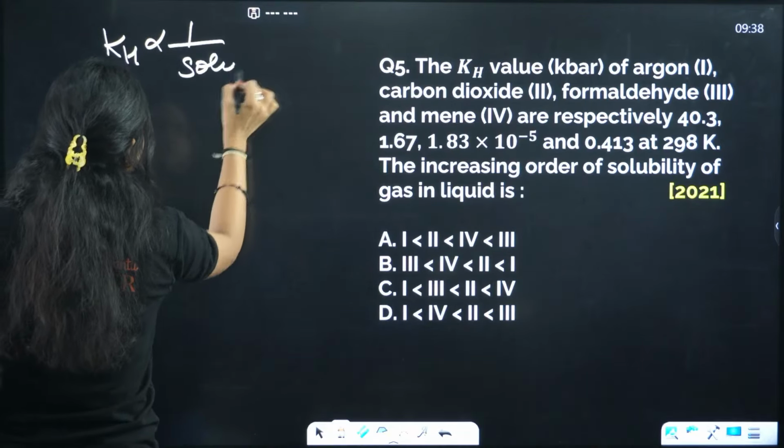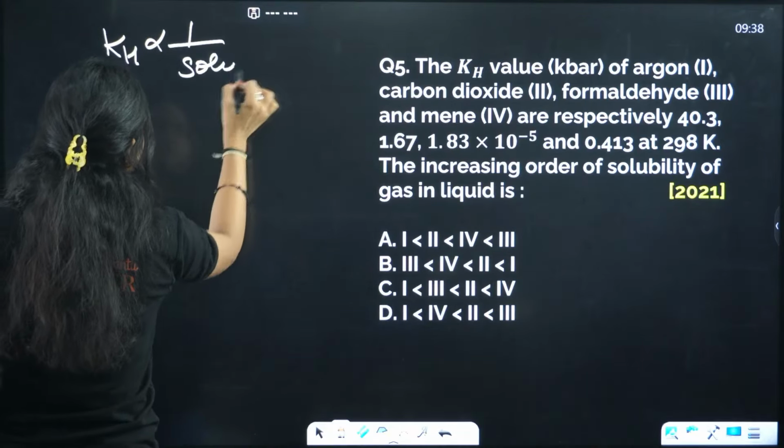One more thing I want to ask you, what are the criteria if you want to liquefy a gas? There are 2 criteria by which you can liquefy a gas. What are the 2 criteria? I hope, Sonakshi, it is clear. Easily liquefiable means highly soluble gases, and it is inversely related to KH. That means it has lesser KH values.